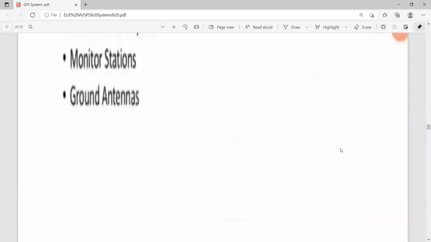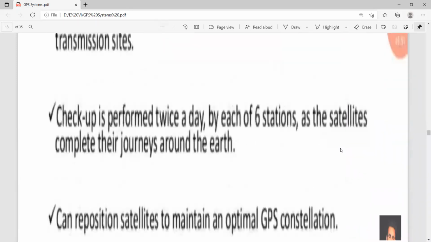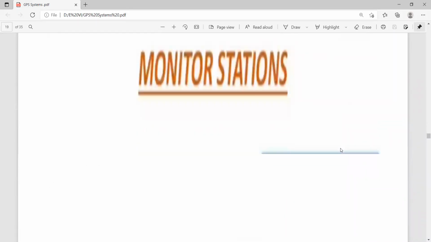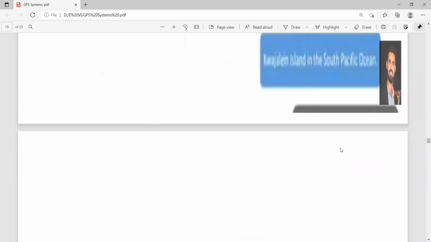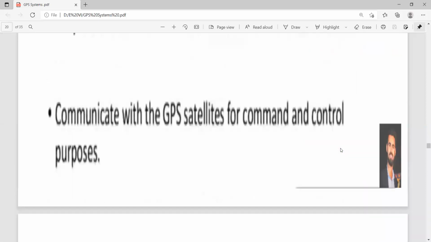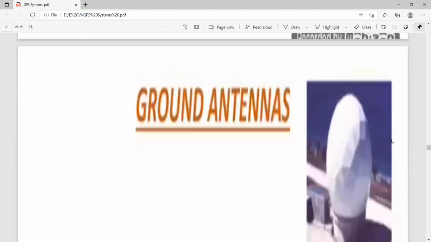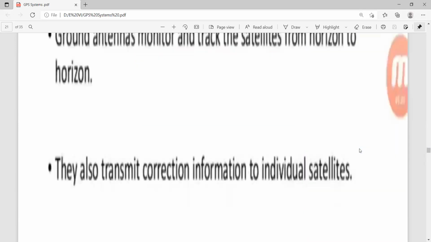Then there is the control segment. There are monitor stations, which we have already discussed. Now this is the ground antenna, which appears like this. This is the shape of the ground antenna.